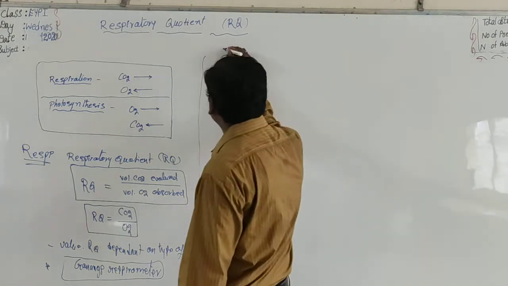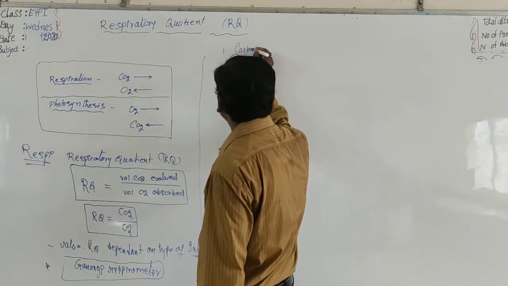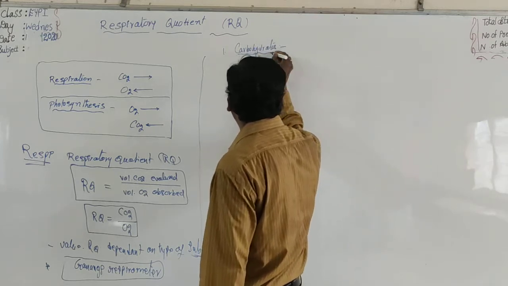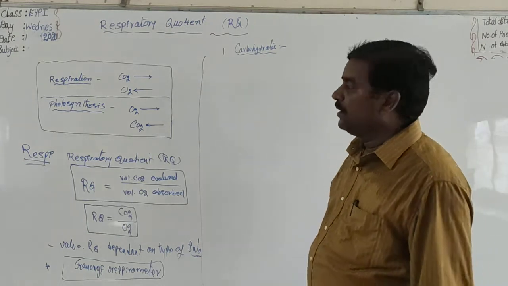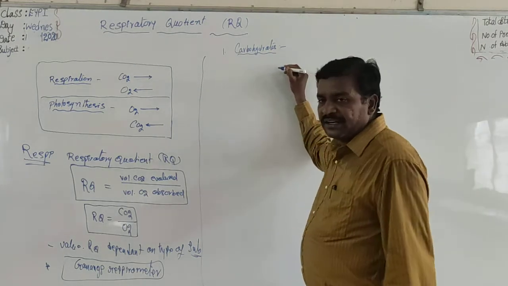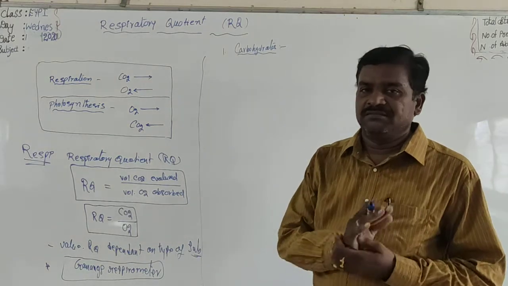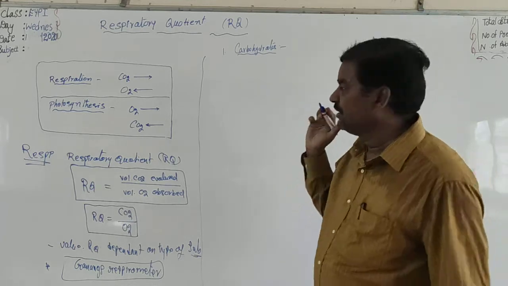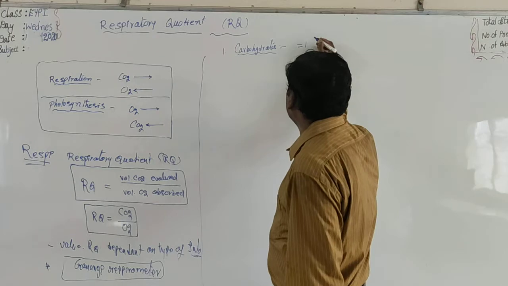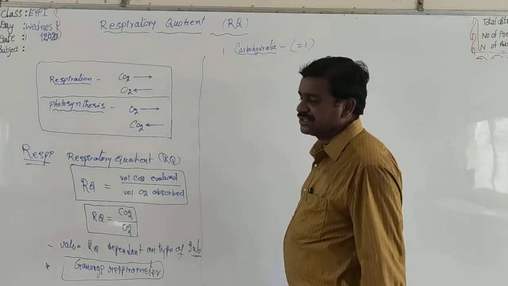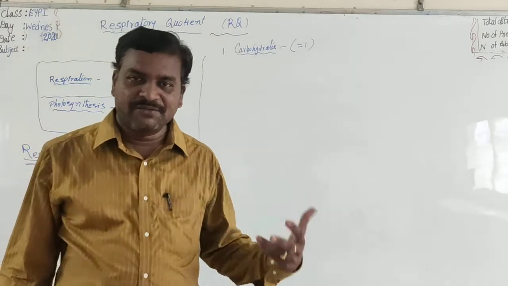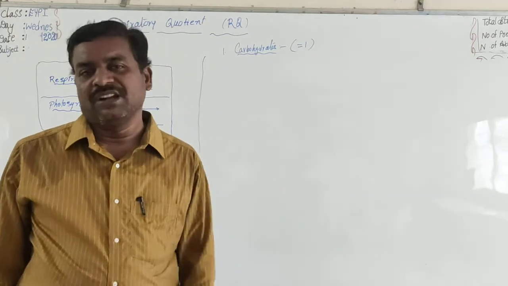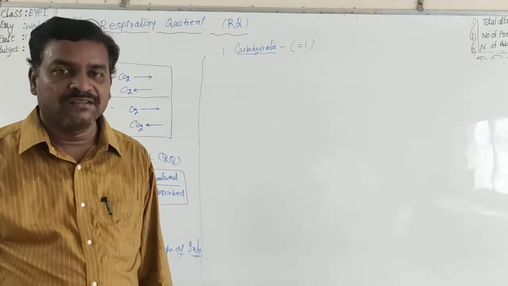First, coming to carbohydrates. The RQ value for carbohydrates is always 1. The RQ value of any type of carbohydrate is equal to 1. Why is it always equal to 1? For example,